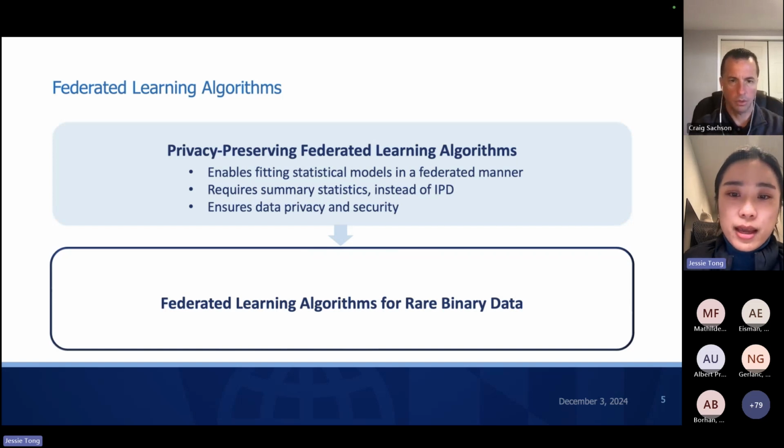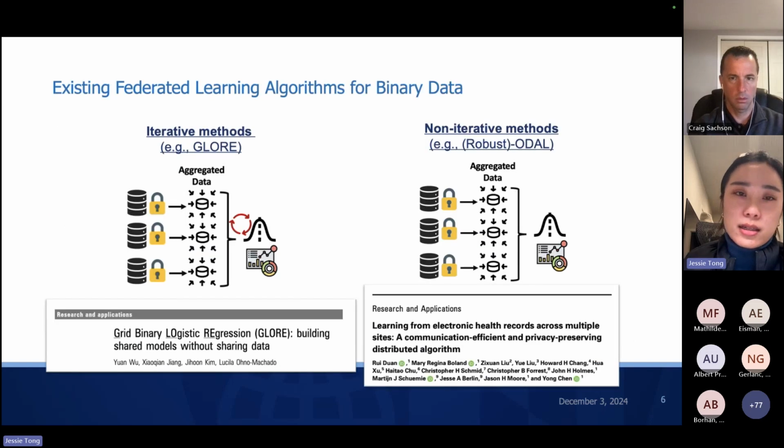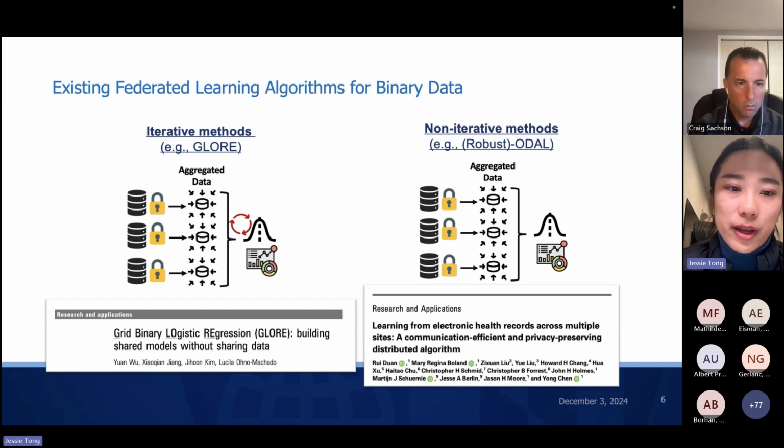In terms of analyzing binary data, some federated learning algorithms have been developed. For example, there is a method called GLORE, which uses an iterative way to fit the logistic regression model for binary data. Considering the communication cost, the GLORE method, being iterative, will take more than 10 or 100 iterations to converge, depending on the initial values.